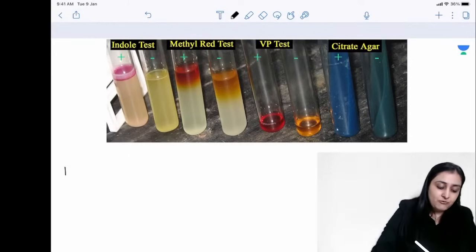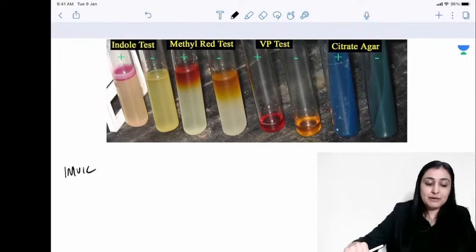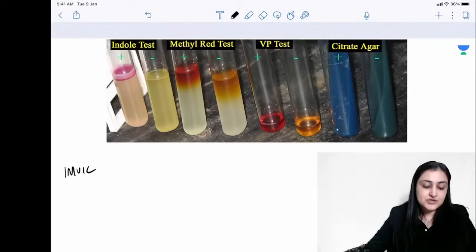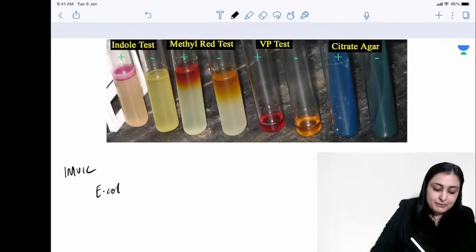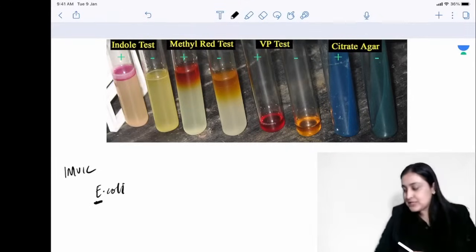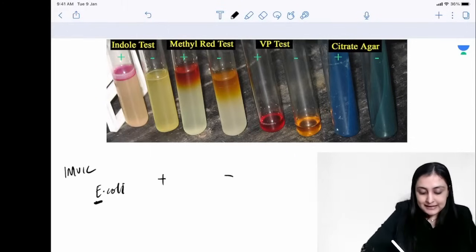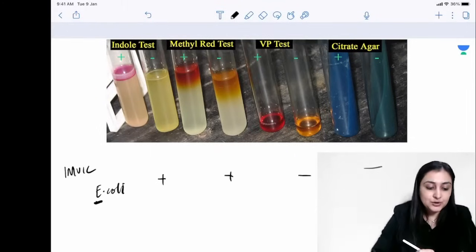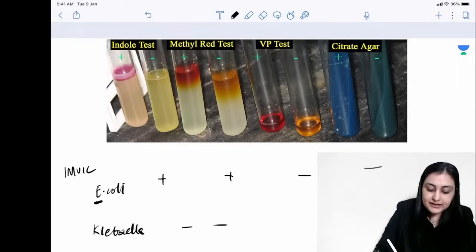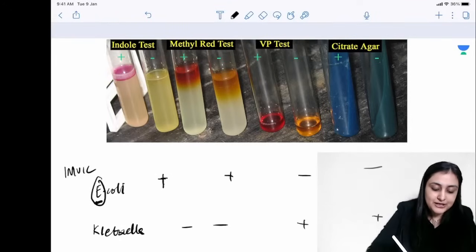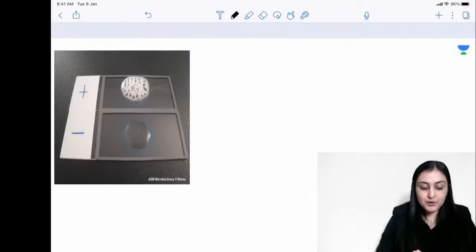Then we have the IMVIC test. So IMVIC test, you want to remember the two bacteria that it distinguishes is E. coli and Klebsiella. So E. coli, remember, starts with E, so starts with I. So for E. coli these two will be positive, these two will be negative. For Klebsiella, first two will be negative and second two will be positive. So just remember, E and vowel stick together, so these two will be positive. Okay, so that is all that you want to remember about IMVIC.